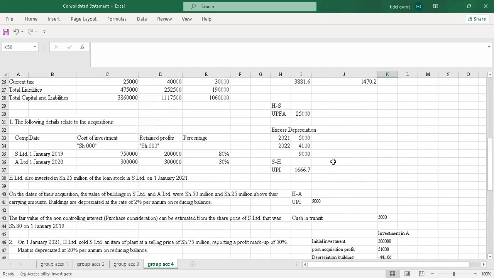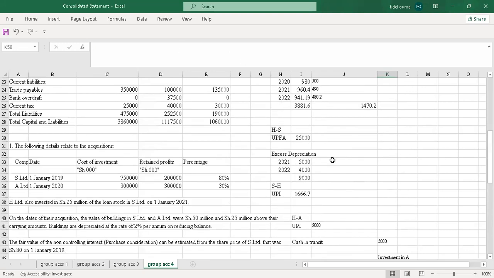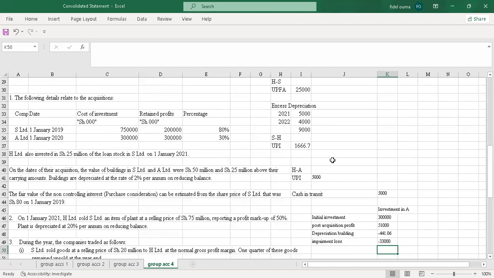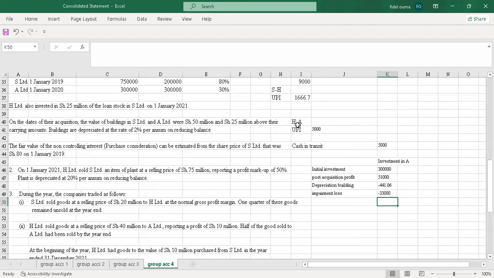So the other adjustment will be the UPI. You can see H sold to A. So the UPI also will pick it in full. We'll pick it in full because it was a downstream.